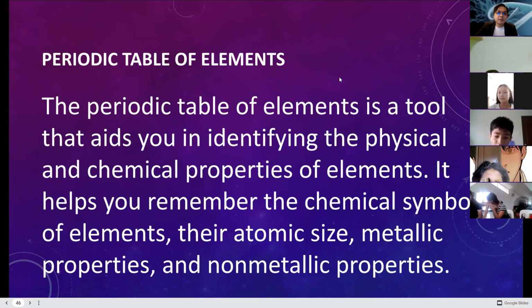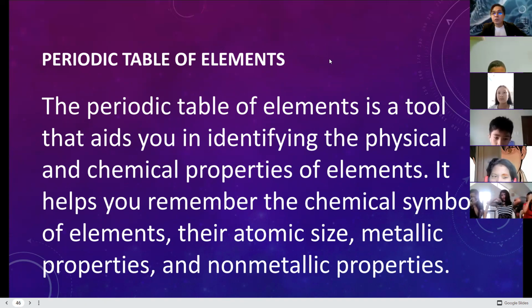Periodic table of elements. The periodic table is a tool that aids you in identifying the physical and chemical properties of elements. As you can see, your elements are being classified according to, number 1, their form, their phase at room temperature. Number 2, how they react, and so on. It helps you remember the chemical symbols of elements, their atomic size, atomic properties, and non-metallic properties.